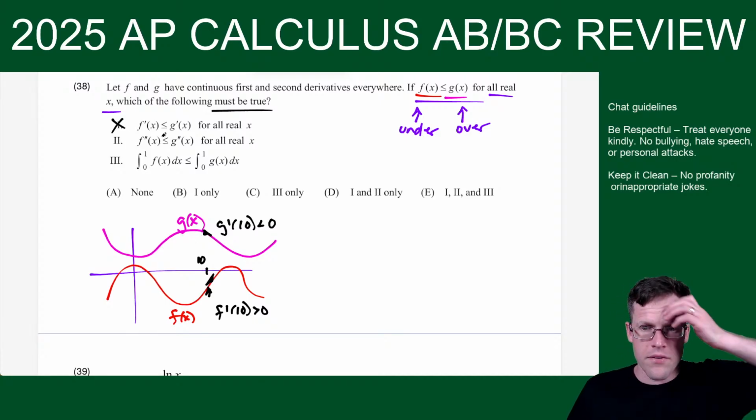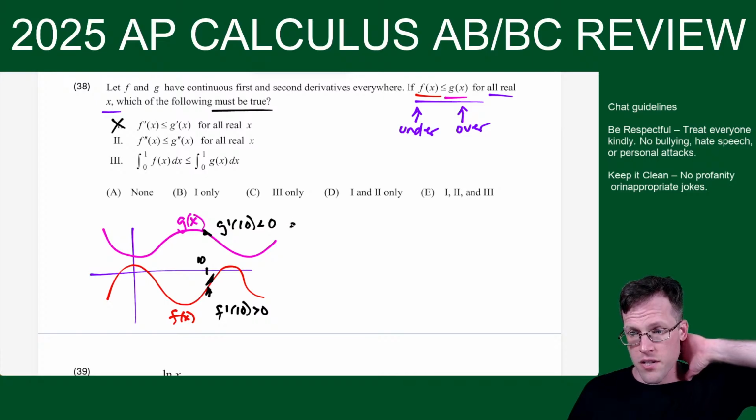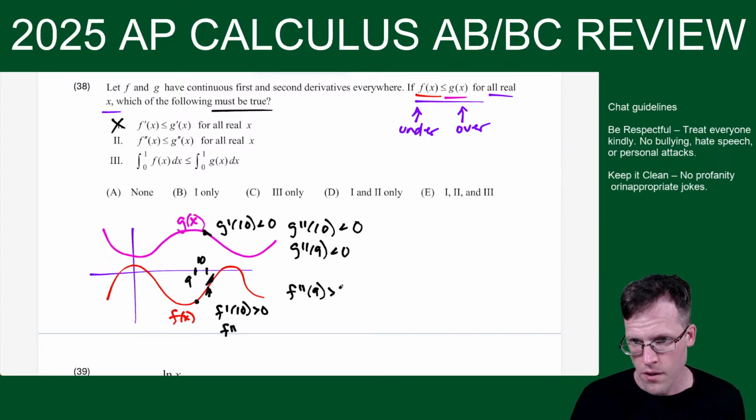Is the concavity always going to line up? Not necessarily. See how here, same part of the graph, g double prime of 10, the way I drew it, is less than 0, and f double prime of 10 is, yeah, maybe it's like just becoming concave. Let's say I go here, though, let's say at like 9. Okay, so still g double prime of 9 is less than 0, but f double prime of 9, the way I drew it, is greater than 0. So this one's also false.